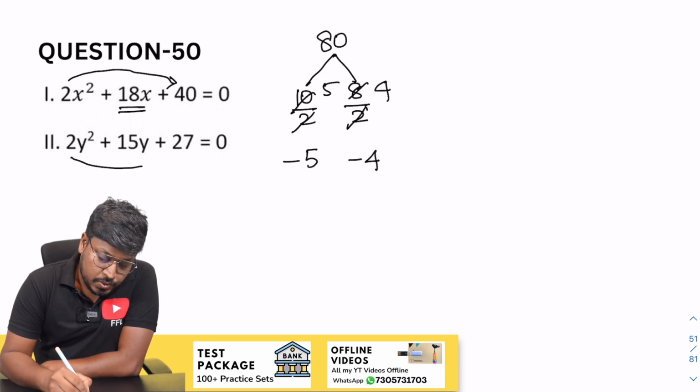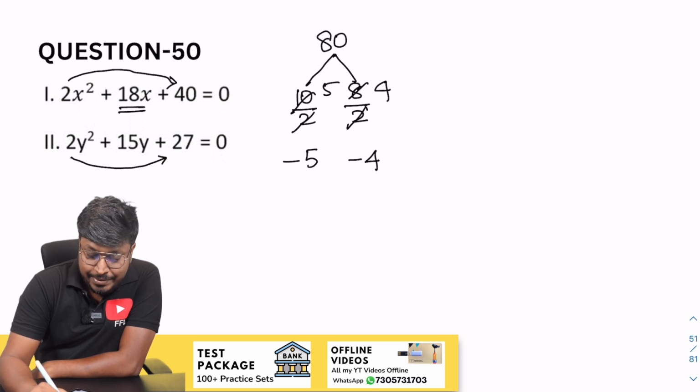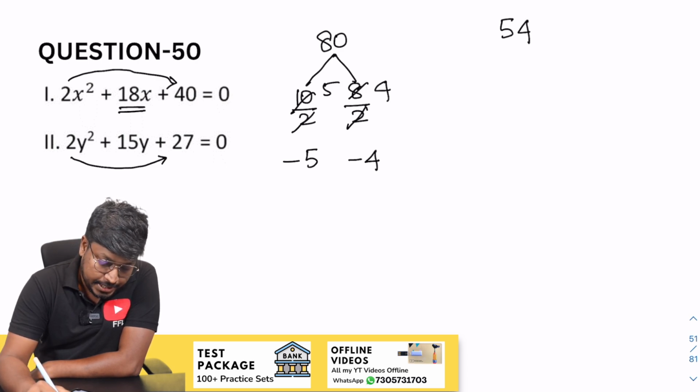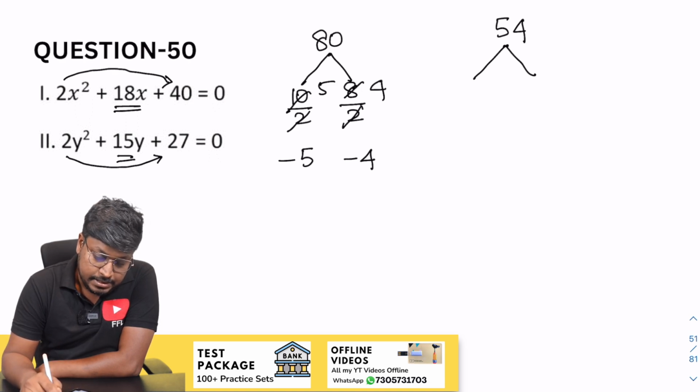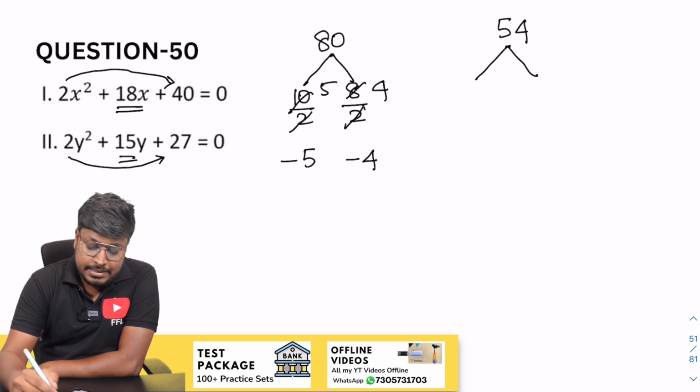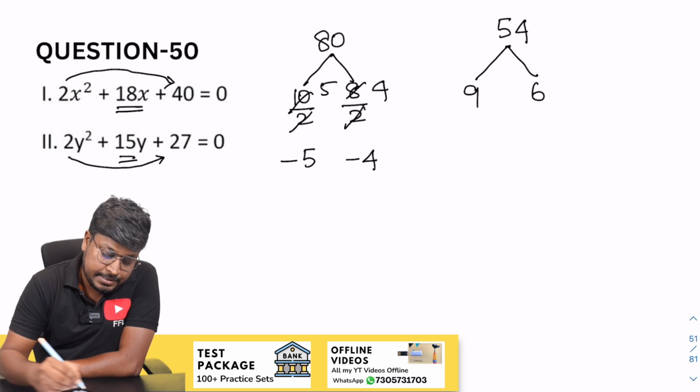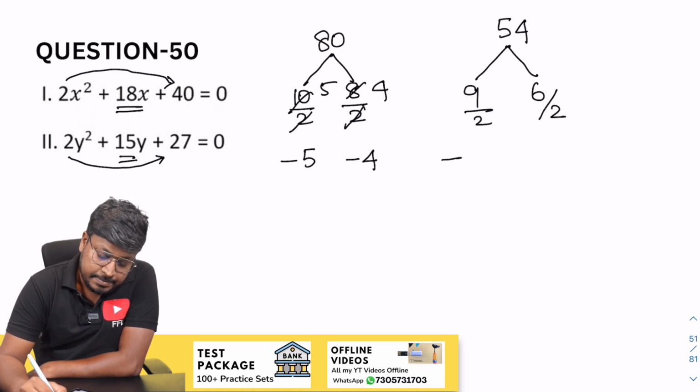Next will be 2 and 27. 2 into 27 will be 54, right? Our target is to get 15. 9 6s are 54, so 9 and 6. Divide by 2, divide by 2. So this will be minus 9 by 2 and this will be minus 3.